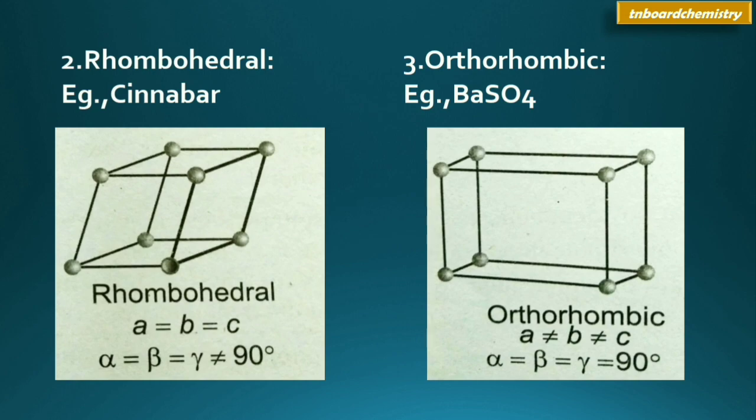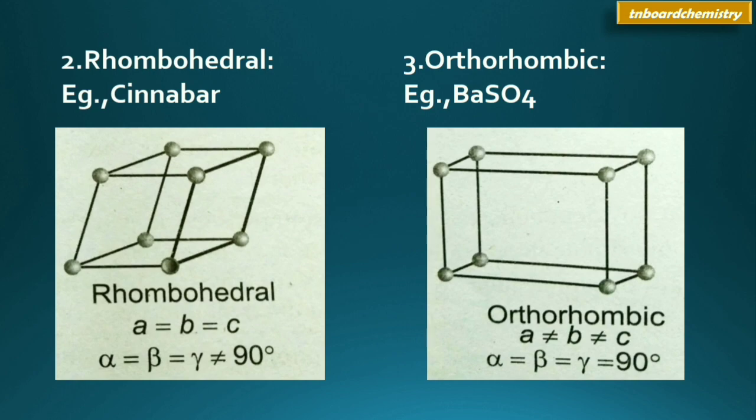Then the next system is orthorhombic system. Example of this system is barium sulfate. Orthorhombic system, this shape comes from stretching a cubic lattice along two of its orthogonal pairs, which means it involves right angles. See, when we see the picture, we can understand that it has a rectangular base.